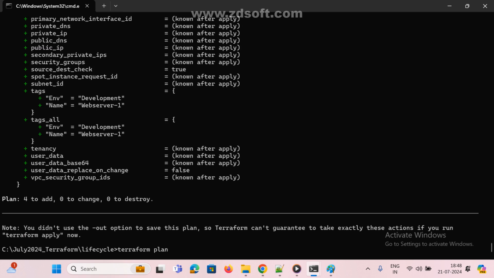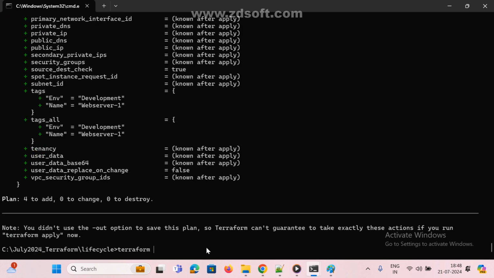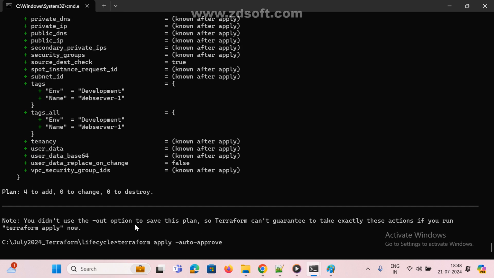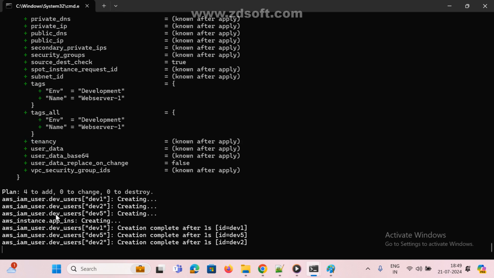Okay, 4. Next, including the instance. Now you can see here, including the instance also. We destroyed it, right? You need to put the lifecycle on the instance also, otherwise you will get the problem again. Let's see. Terraform apply -auto-approve. So including everything, it is going to create 3 users and 1 instance, 4 in total.